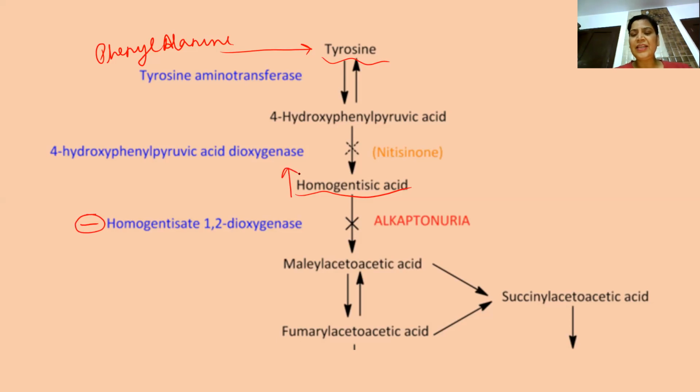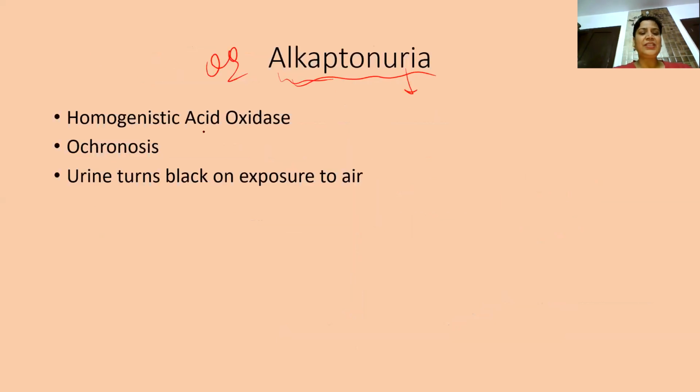And this homogentisic acid will be excreted in urine, and this urine turns black on exposure to air. Or it forms alkapton type of substances, or you can say it forms quinone type of substances. And there is accumulation of these in the joints. The quinone crystals appear in the joints, leading to arthritis also, which is known as ochronosis. Very, very important. Formation of alkapton type of substance, and the deficient enzyme is homogentisic acid oxidase.